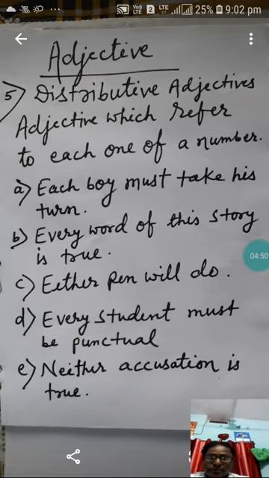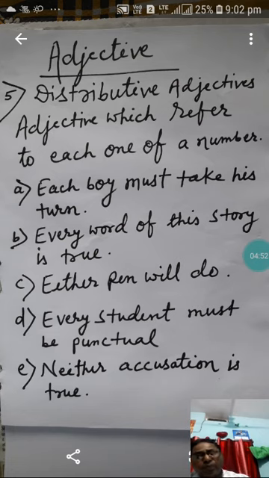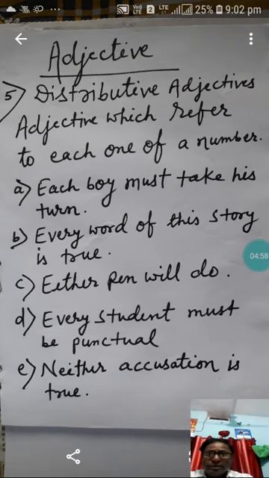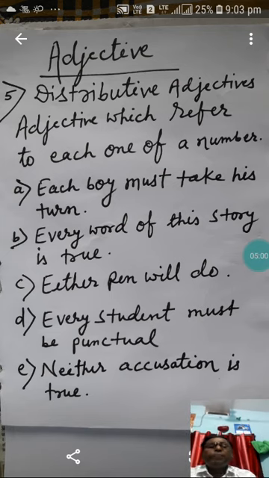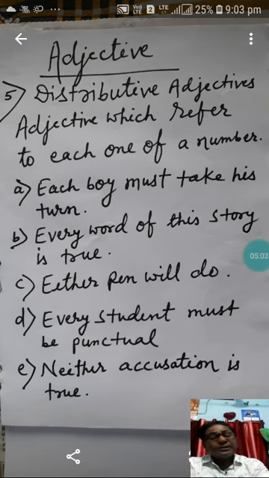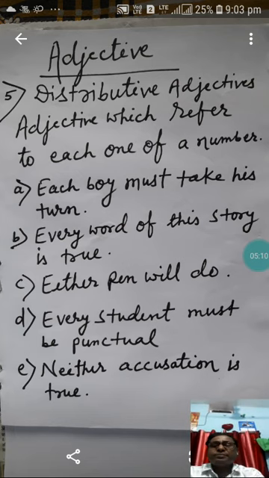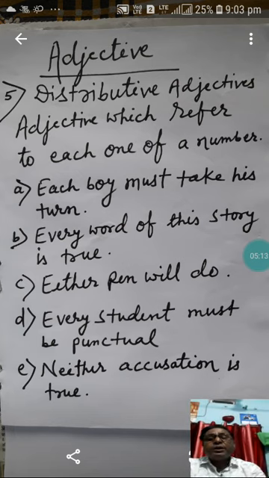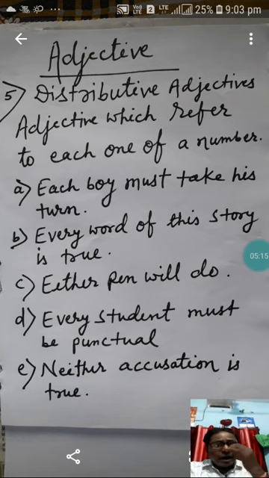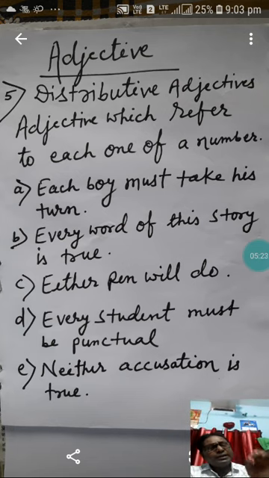Distributive adjectives. First you learned adjectives of quality, then adjectives of quantity, then the third one was adjective of number. Fourth one was demonstrative adjective. And the next one, out of 9, the fifth one, is distributive adjective. What is a distributive adjective? Distributive adjectives are the adjectives which refer to each one of a number.